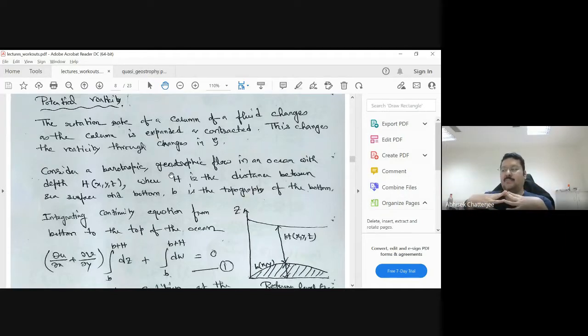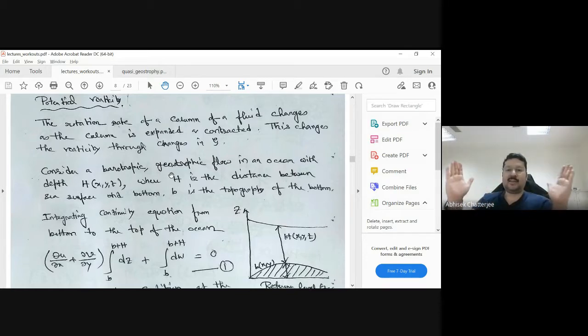Basically, if there is a rotational flow, a cyclone for example, if the radius is more, then the rotation rate will be less and the thickness will be small. Whereas if the radius becomes smaller, then the rotational rate will be much higher and the column will be elongated.